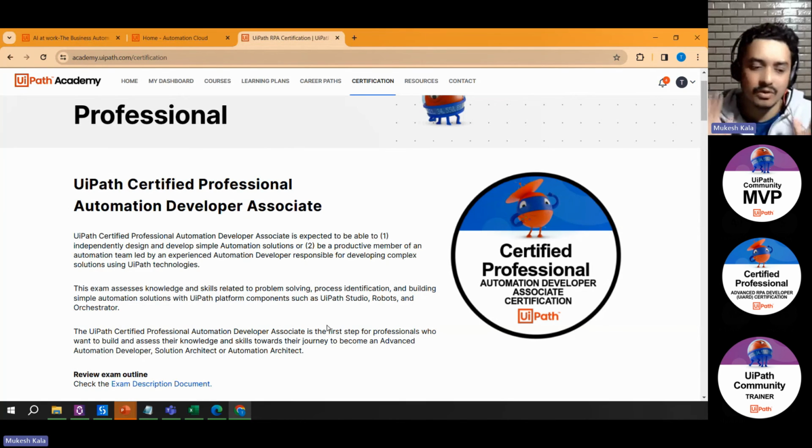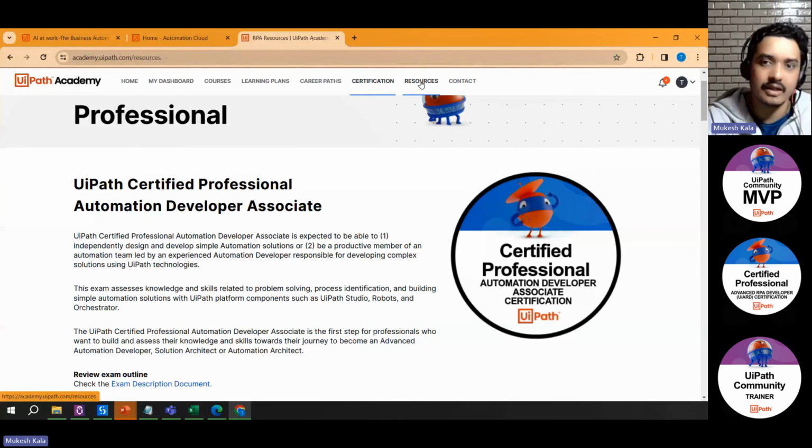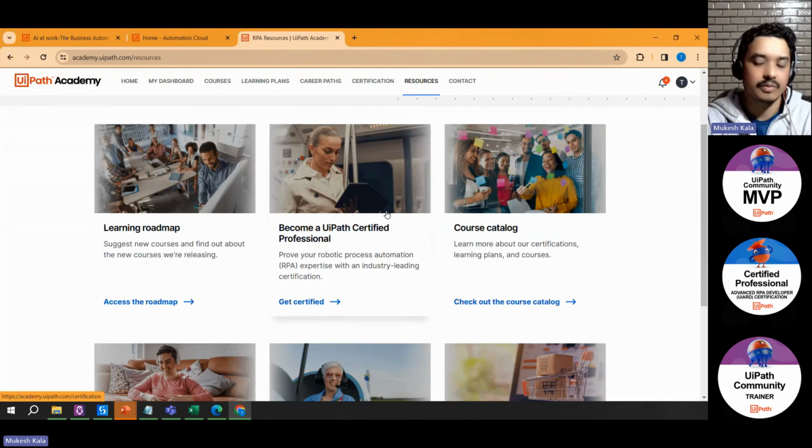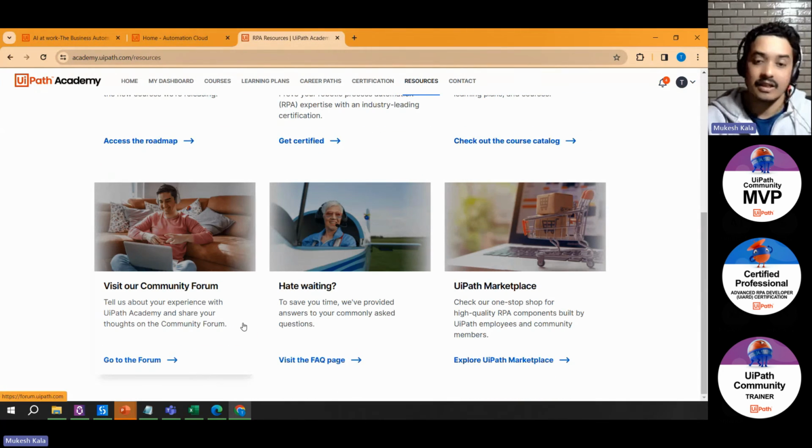At any point of time, if you are in need of any resources, you just go to this button called resources, and here you have the roadmaps. How do you become a professional? You can see all the courses. Then let's say I am doing some code and I got stuck. I want to take some help. Whom should I ask? Mukesh is busy, right?